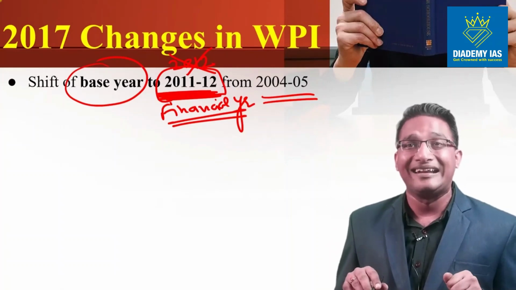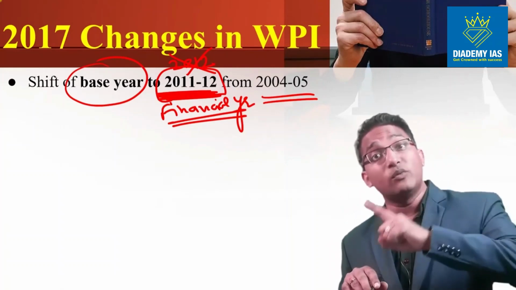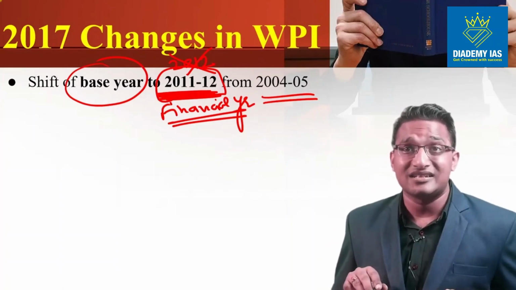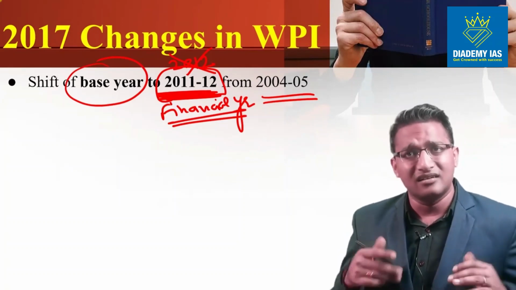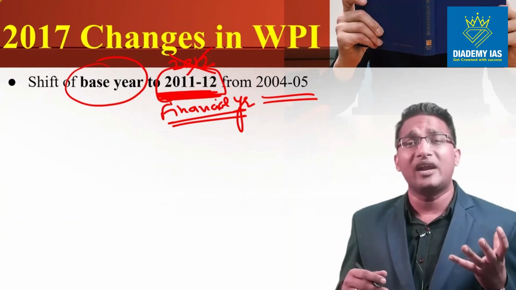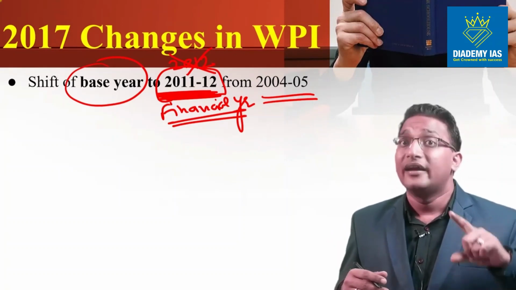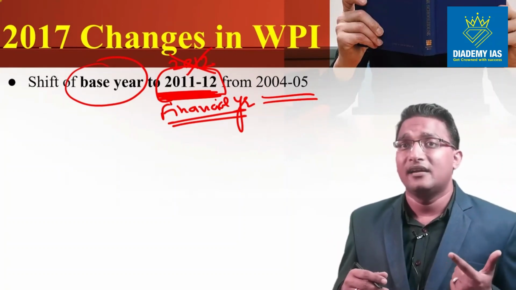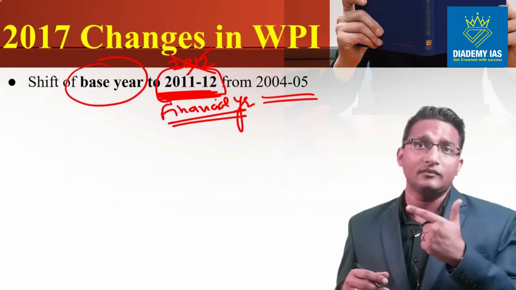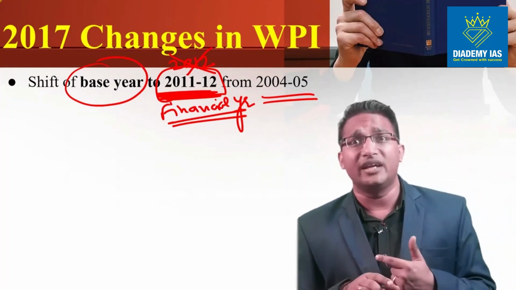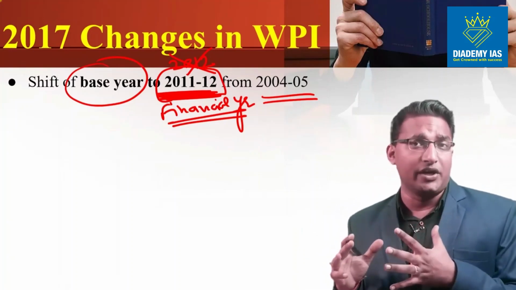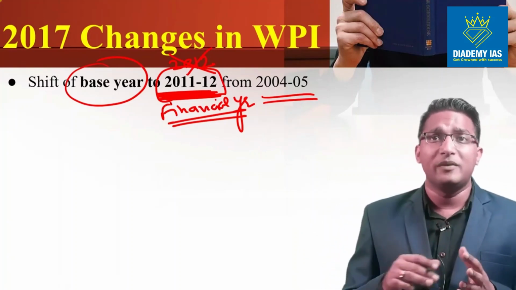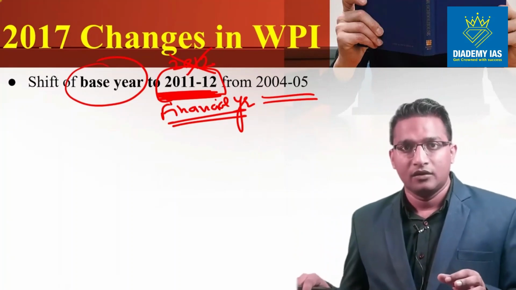This is different from the calendar year. In case of consumer price index, the calendar year is considered, but in case of WPI, the financial year is concerned. And the reason is very simple, because here we are tracking the prices at the factory level, and at the factory level it is the industry, and industry is giving the data to the government based upon which period? Based upon the financial year, not based upon the calendar year.